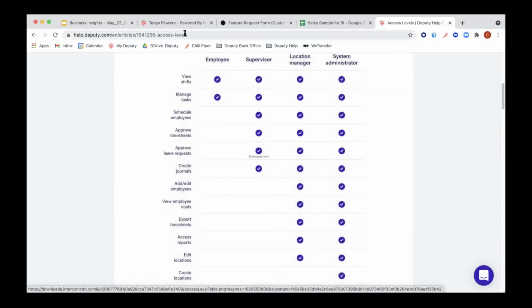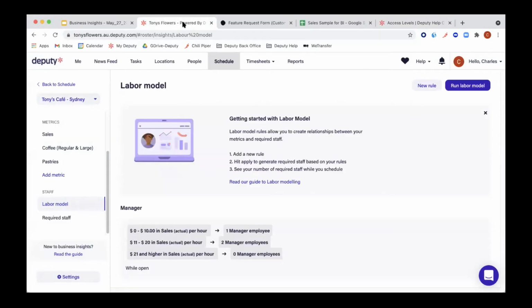Cool. And then if we can jump back into the account. Another question that we hear every now and then is, can I get live insights? That's a bit of a tricky one, because in order to get live Business Insights, we would need to make sure that the sales data coming in is live, which is already the first problem, because that means you would have to put in sales data on a minute-by-minute basis. The other thing is you would also need to approve the timesheets in real time in order to keep them live.